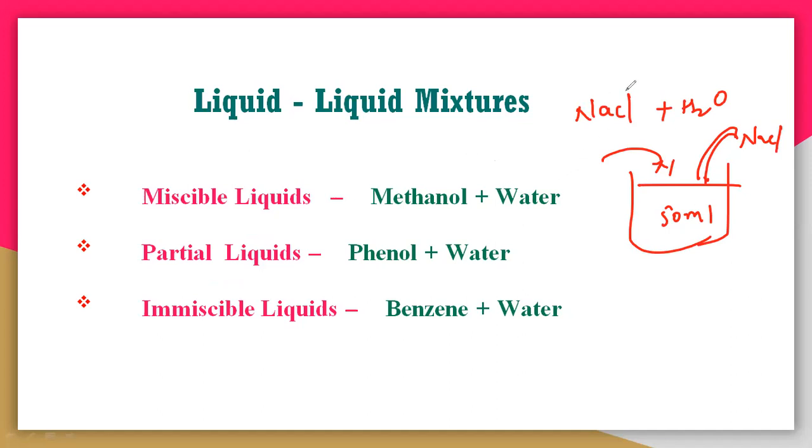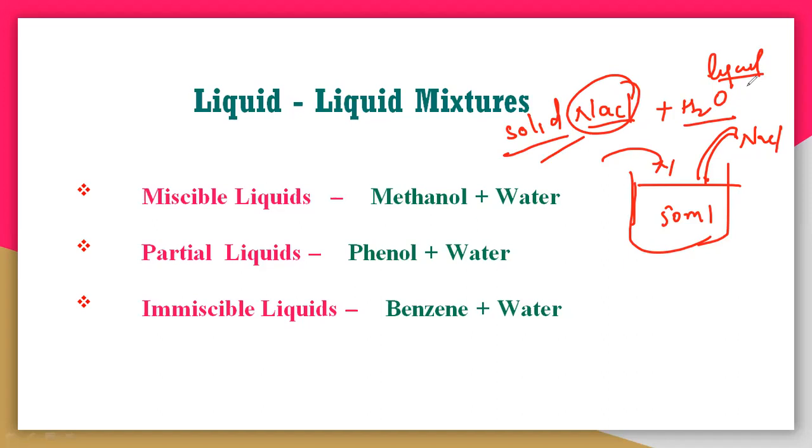So sodium chloride is a solid, and water is a liquid. Before we add the sodium chloride to the water, the sodium chloride, which is a salt, and the water, which is a liquid, are two phases: one is a solid phase and the other is a liquid phase.